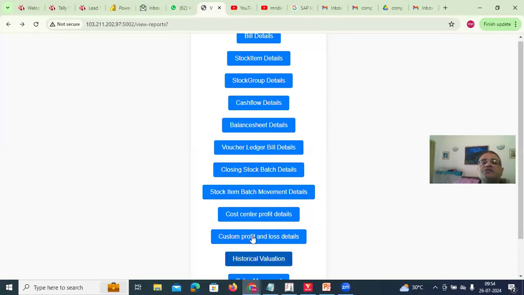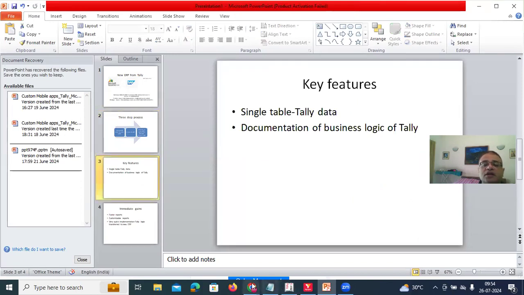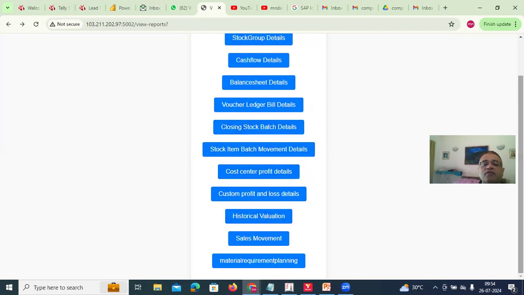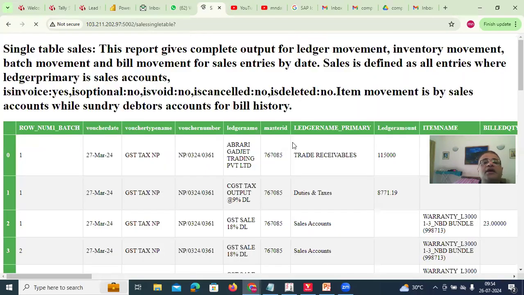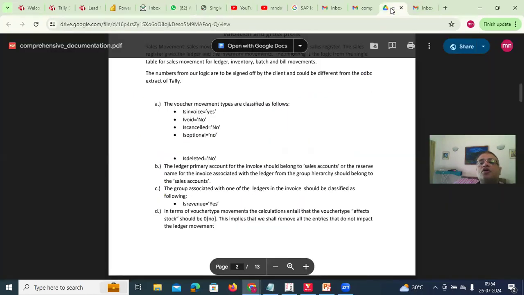The documentation is here, and then choose your ERP and then Turbo Data helps migrate the data with the business logic. The key features are the single table. तो हम लोग basically we bring all the Tally data onto a single table along with the business logic. जैसे कि आपको ये दिखेगा, है ना? This is all documented, and we also document whatever is the Tally business logic here.